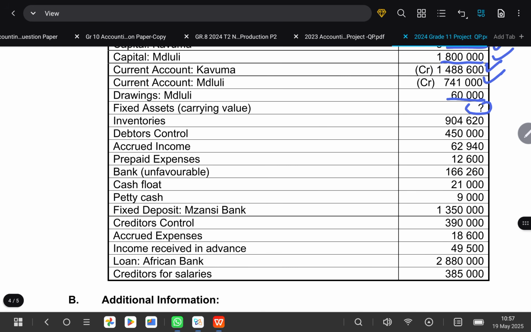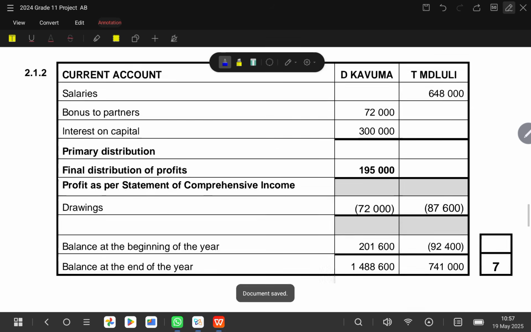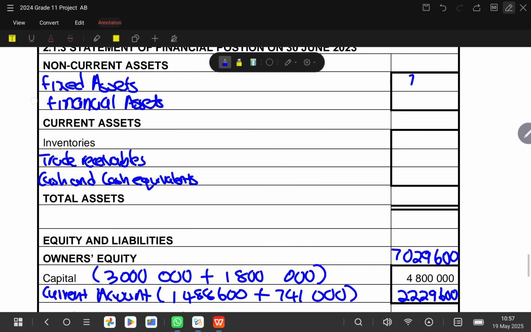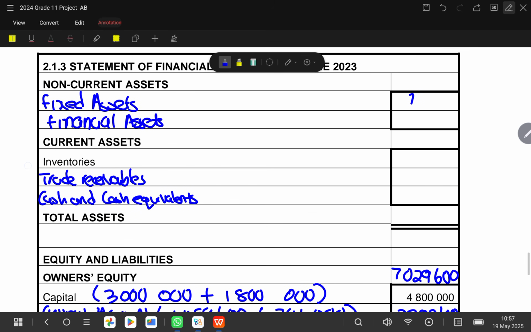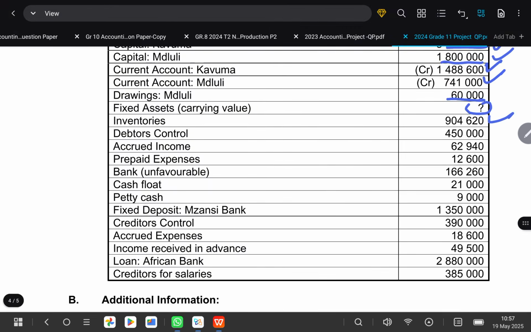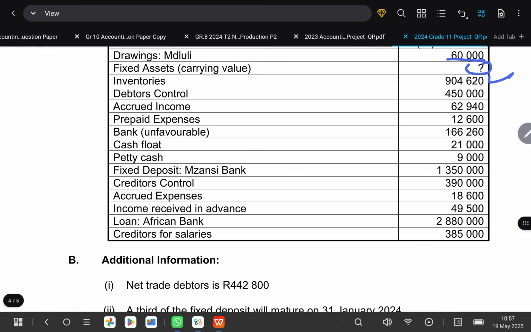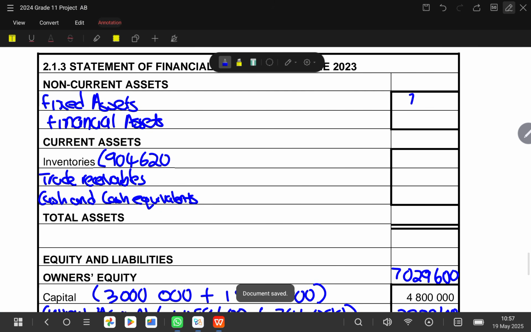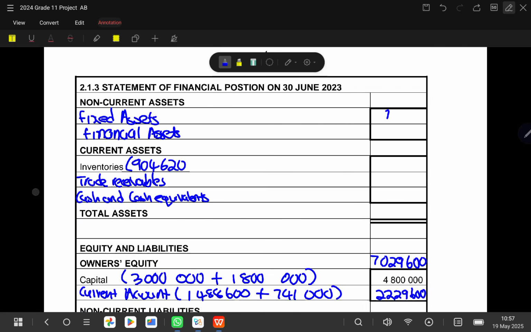Our fixed assets at carrying value is a question mark. Our inventory is 904,620, so we will insert it in the balance sheet. Inventory 904,620, and then we have our debtors control as 450,000. If you remember, it was already recorded for us.